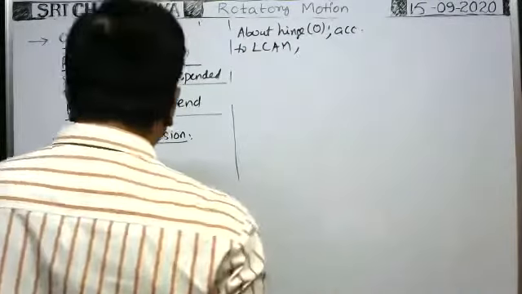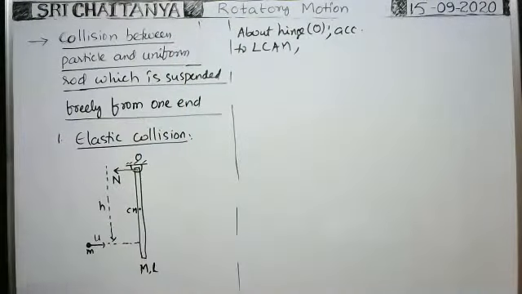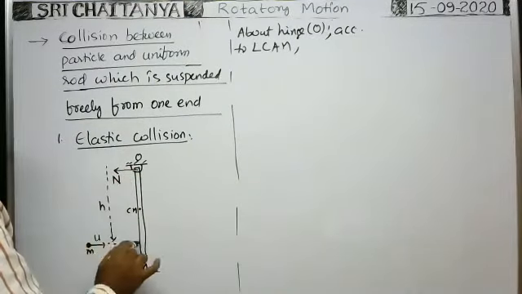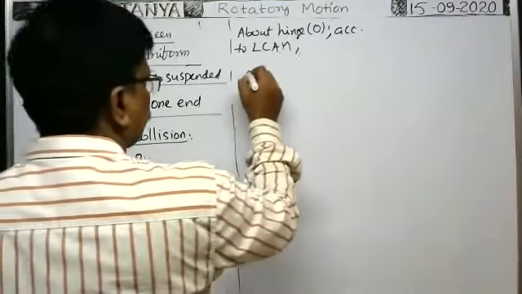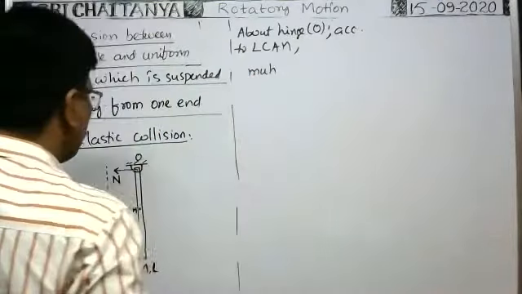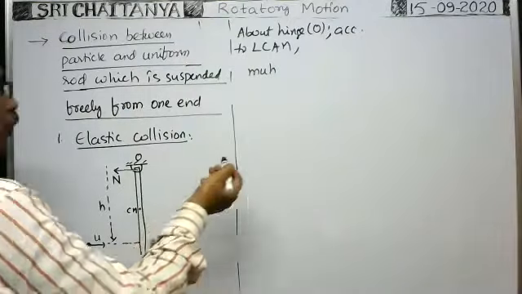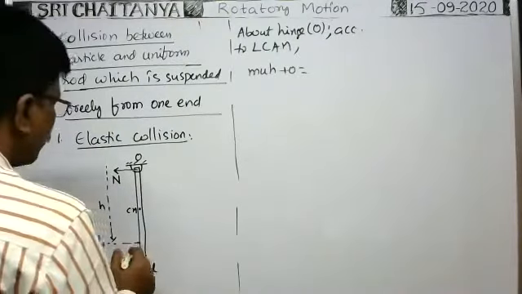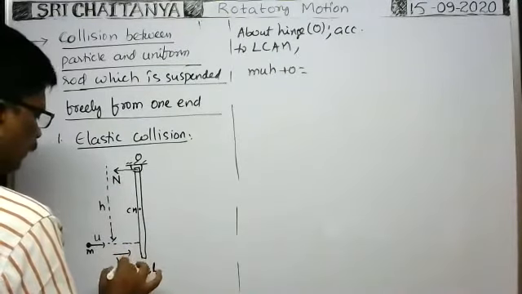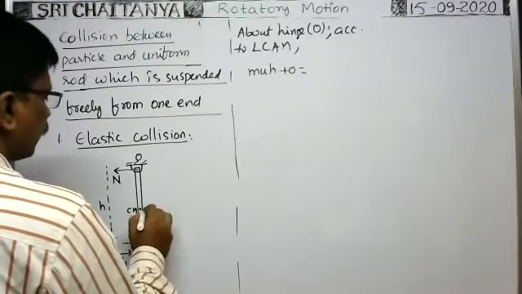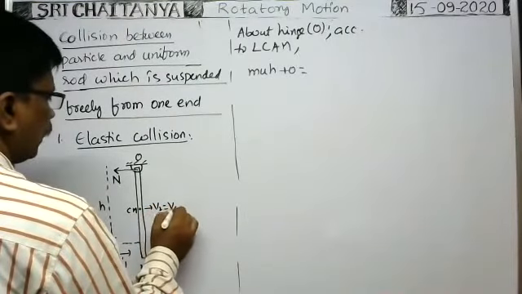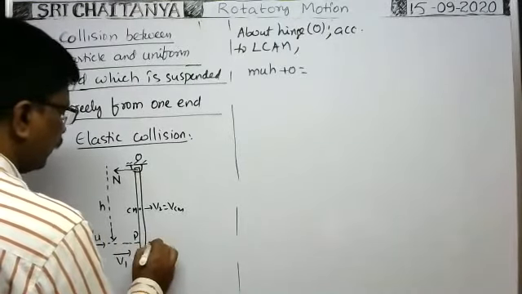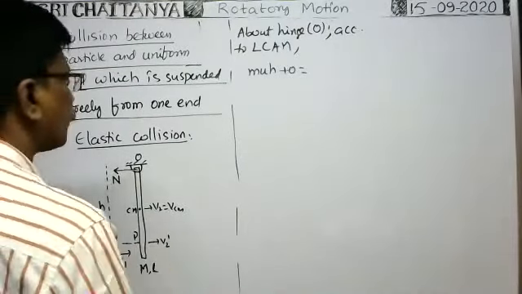Tell me, before collision, what is the angular momentum of the system about this hinge? Before collision, the particle has angular momentum mu into h. The rod has no angular momentum, that is 0. After collision, suppose the velocity of the particle becomes v1, the velocity of the central mass becomes v2, which is equal to vcm after collision, and the velocity of this point P is v2 dash immediately after collision.